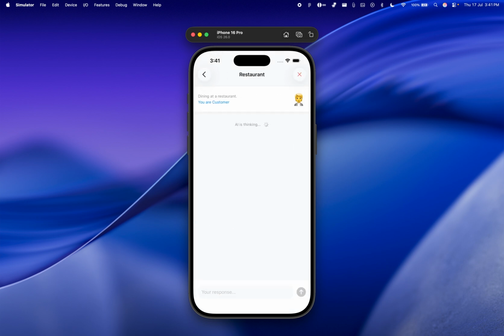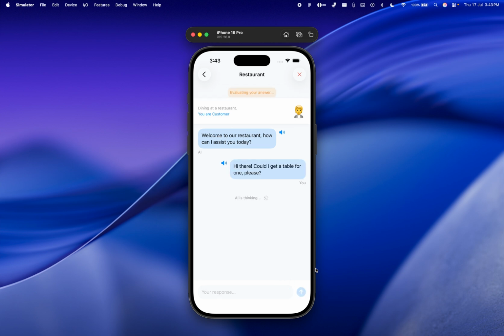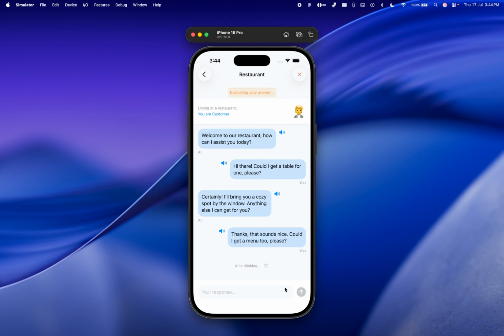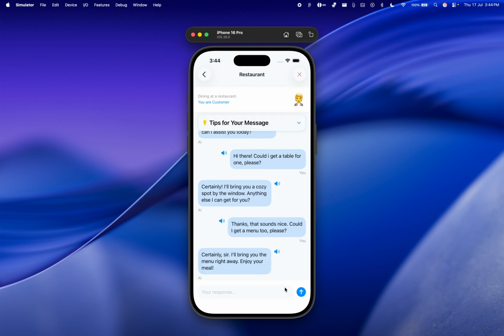Now the conversation begins. The AI starts things off and I can reply just like I would in real life. As I chat, I get instant feedback and helpful tips, so I'm always learning and improving. Now, I'll intentionally make a small grammatical mistake and see how tips work.